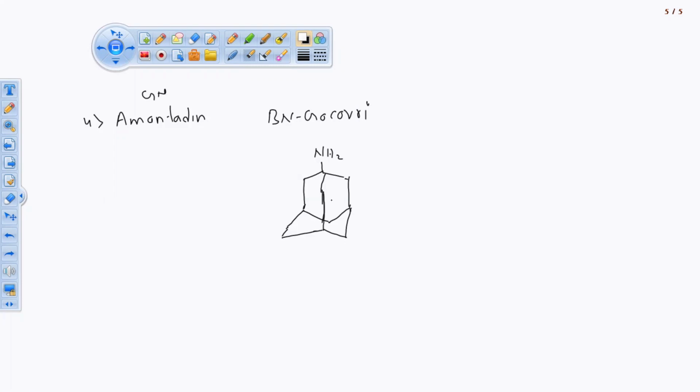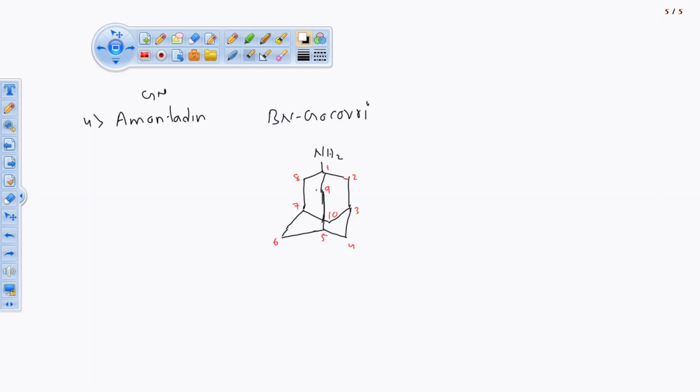Here we are having a bridgehead molecule, and we are following the bridgehead nomenclature rule. 2, and this one is 3, and this one is 4, because 3 rings are there in this. This one is 5, this one is 6, this is the 7th carbon atom, this one is the 8th carbon atom, and the bridge is 9, the 9th bridge, and this one is the 10th carbon atom.